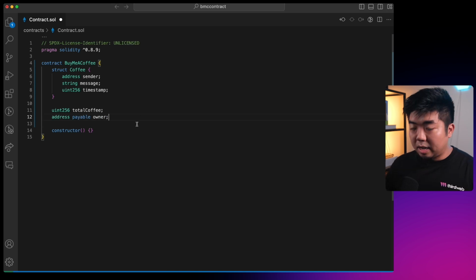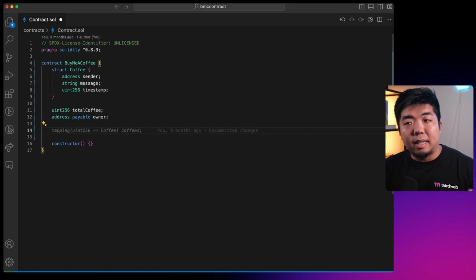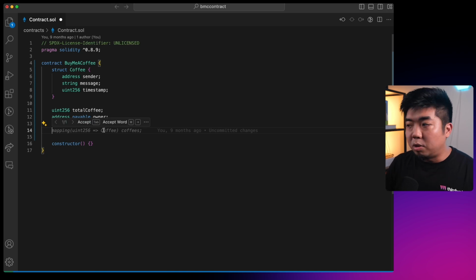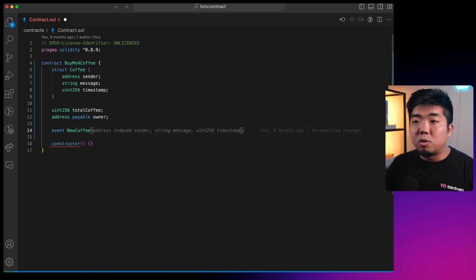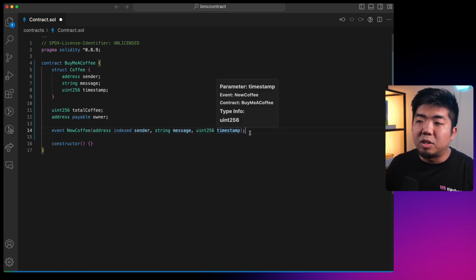Now, whenever a user sends us a tip or buys us a coffee and sends a message to us, we want to emit that information, the information of this coffee struct here, to the blockchain. And we're going to do that via an event. And then we'll be able to pull these events and read the events as they happen and display them in our app. So we're going to create an event here. We're going to call this NewCoffee. And this is going to be an event with some data in it. The first thing we're going to do is address, and we're going to index the sender, string for the message, and a uint256 for the timestamp.